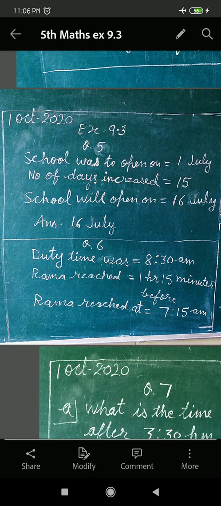We'll have to tell that time. It means 1 hour 15 minutes before 8:30 am, so we'll have to subtract 1 hour 15 minutes from 8:30 am. Then you will get your answer.